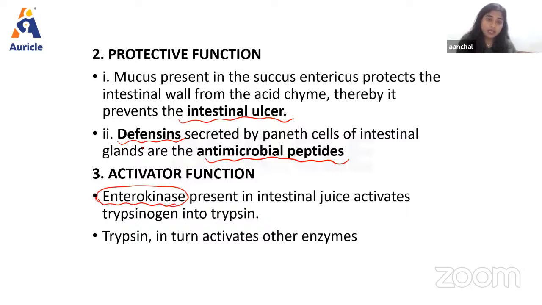Then the activator function. As we have discussed, the enterokinase is very important because it activates the enzyme trypsin, and trypsin is responsible for the activation of other enzymes, right? A very small amount of trypsinogen is converted into trypsin by this enterokinase, and the rest of the trypsinogen is converted into trypsin by trypsin itself, right?